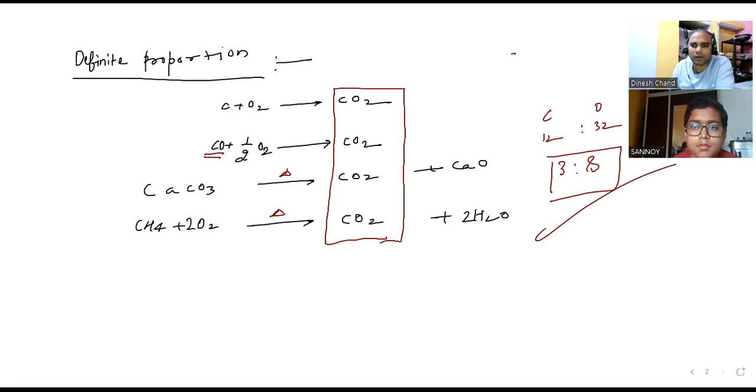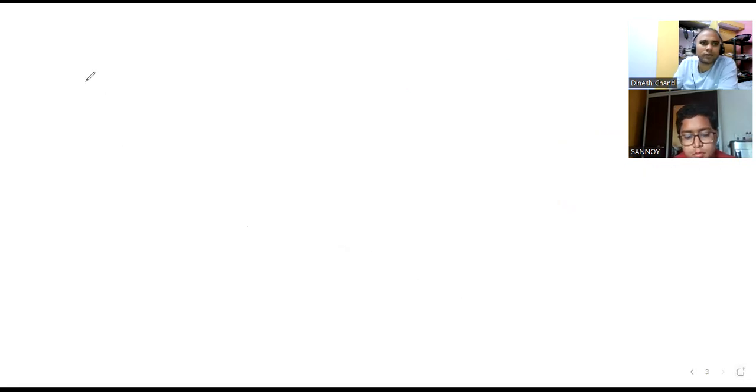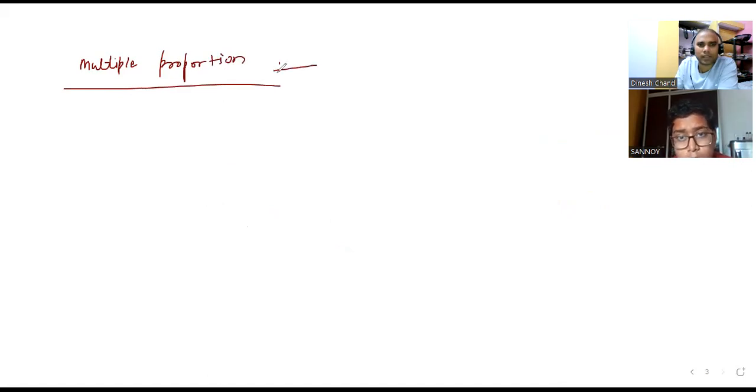Now another one we are going to do is multiple proportion. Let us go with multiple proportion. We already studied multiple proportion in detail earlier, so no need to go into detail. The statement of this law is: when two elements combine. I know the statement, so I am not writing it, just giving it to you.